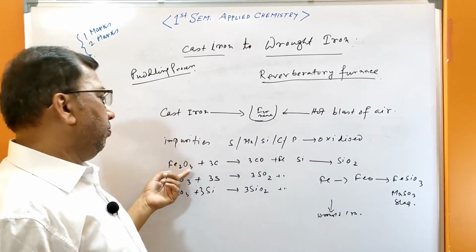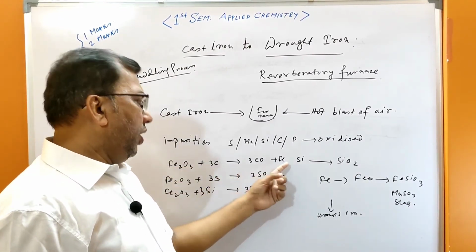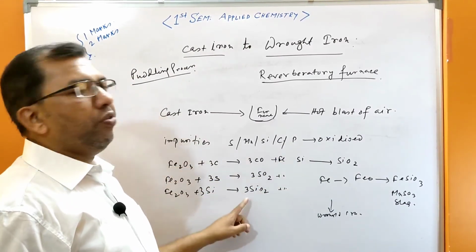Fe2O3 plus carbon gives Fe. In all these cases, iron will be formed and this oxide will be formed.